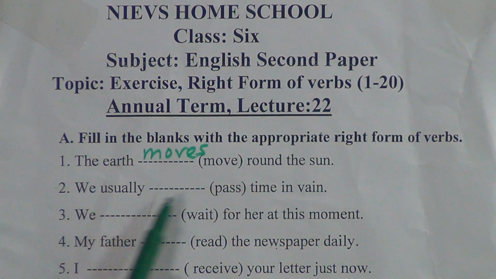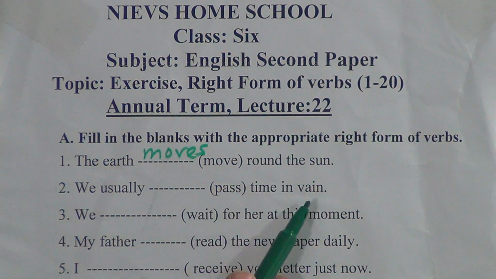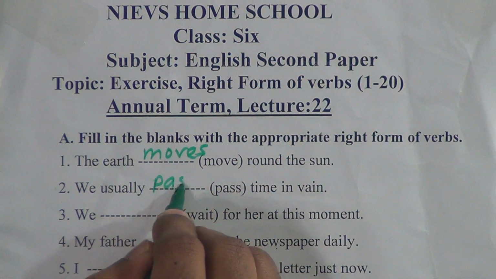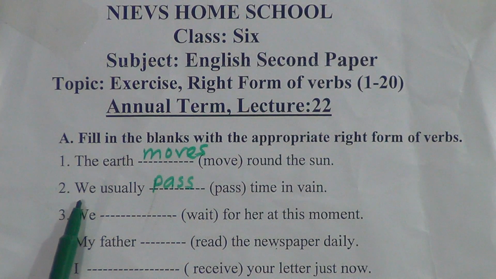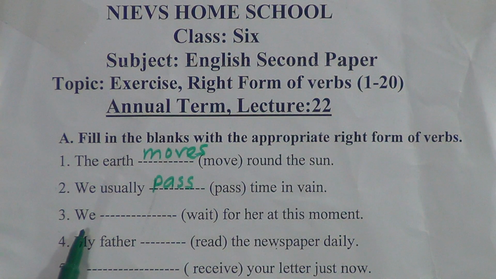Number 2, we usually (pass) time in vain. So this is present indefinite tense. After we we will write the main verb, and we will not add s or es because we is plural. So we usually pass time in vain. Number 3, we dash (wait) for her at this moment.